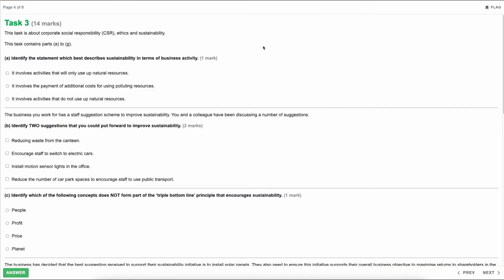So let's hope it's number 3. So it involves activities that do not use up natural resources. That would be absolutely correct. So we want to obviously preserve the natural resources for as long as possible.